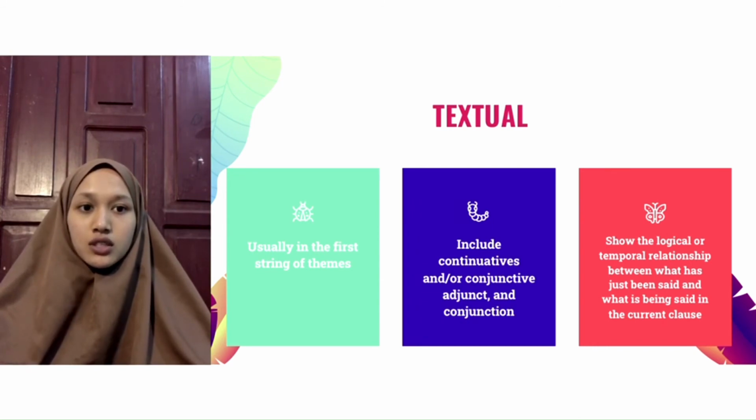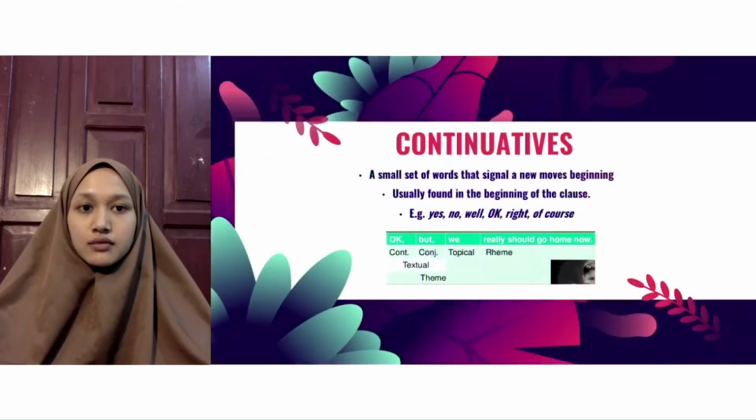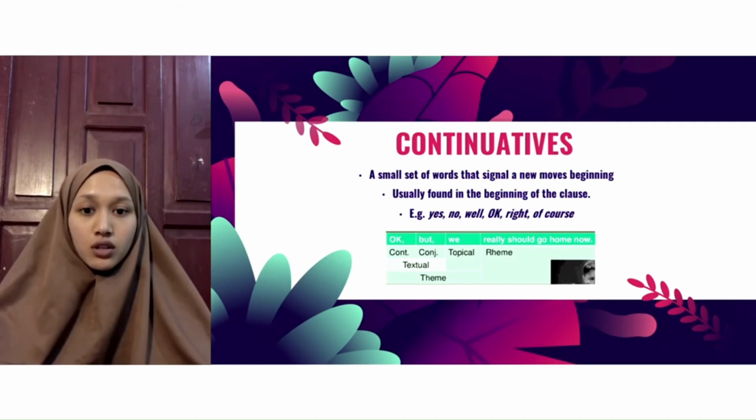It includes continuatives and or conjunctive adjunct and conjunction, which show the logical or temporal relationship between what has just been said and what is being said in the current clause. Continuatives are a small set of words that signal a move in the discourse, usually found at the beginning of the clause. For example, yes, no, well, okay, right, of course.